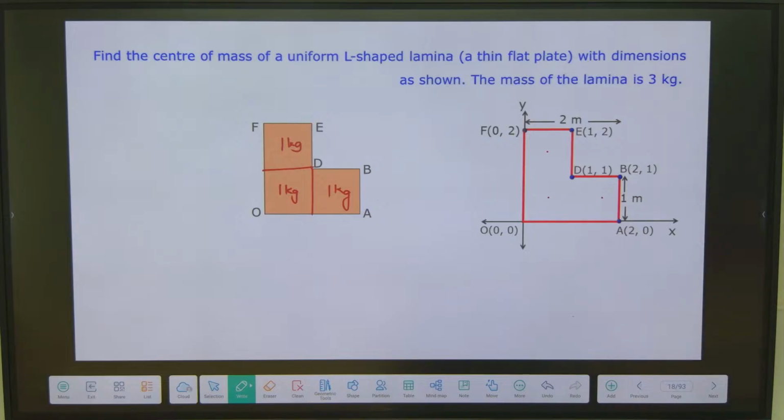The same way we solved the previous question, the same thing. Done? Okay. So no issues.